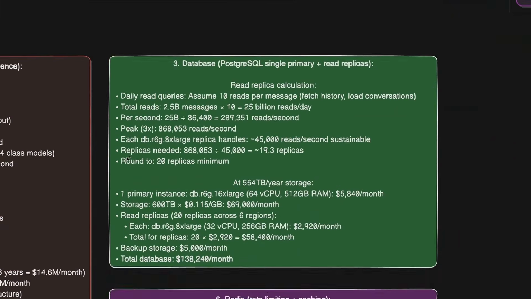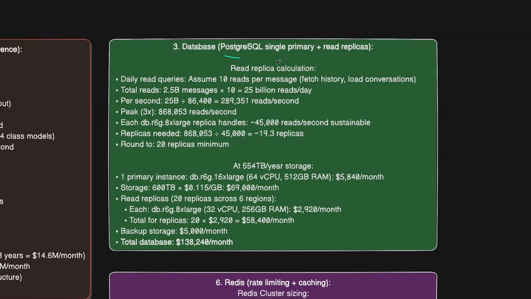The other thing is the database, where we decided to go with PostgreSQL. Even if it's a single primary and read replicas, so we are not sharding the database, it will still round up to us having 20 replicas minimum for the amount of traffic that we have. And for the storage that we calculated, which is 550 terabytes, let's just round it up to 600 terabytes. For running these with 20 replicas, that will come down to $138,000 per month. Of course, this is very tiny compared to the GPU infrastructure that we have to pay for.